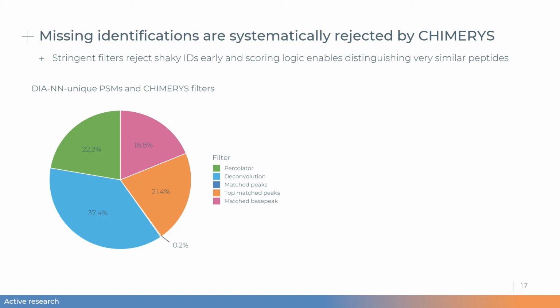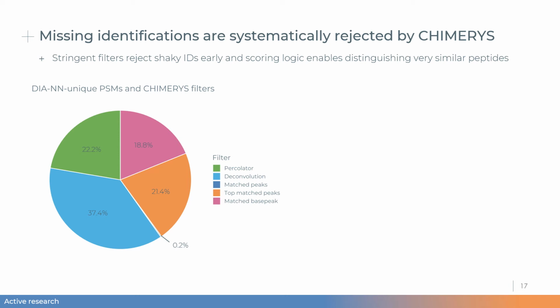CHIMERYS was not able to find the most abundant peak of the prediction in the experimental spectrum. And for an additional 20%, CHIMERYS was not able to find the top 2 out of the top 3 most abundant peaks of the prediction in the experimental spectrum. And that is really puzzling, because you would expect that the most abundant fragment ions of a given peptide would show up out of the grass first.